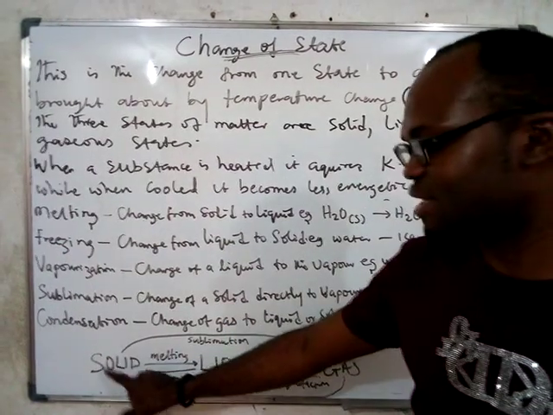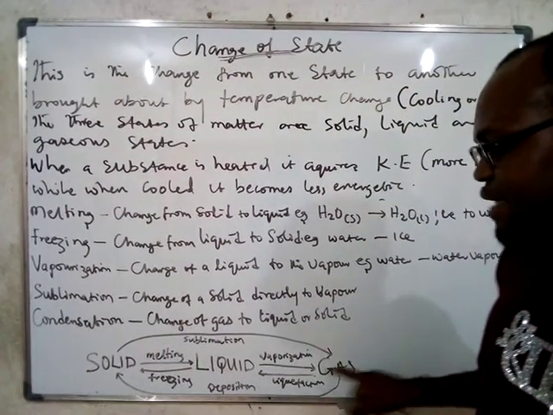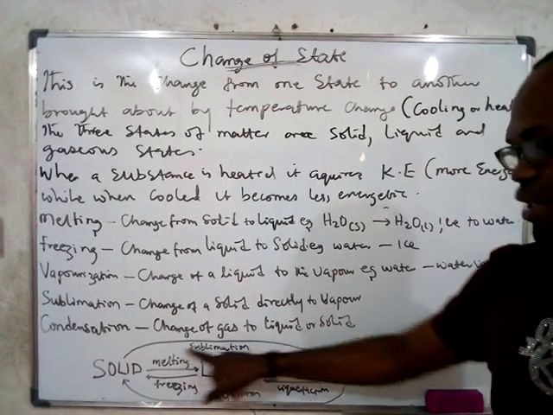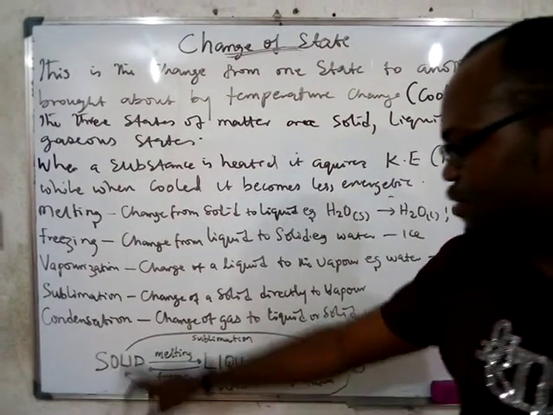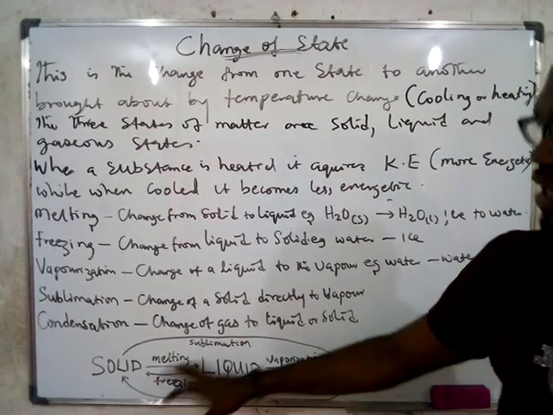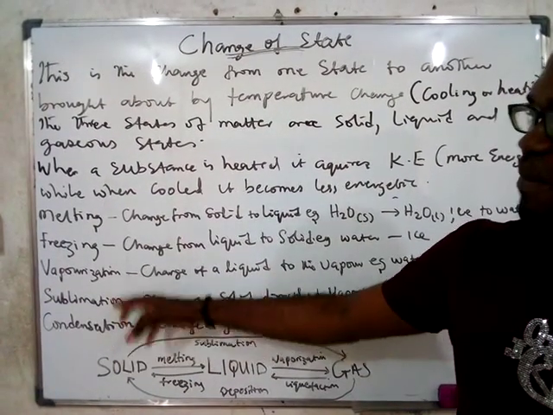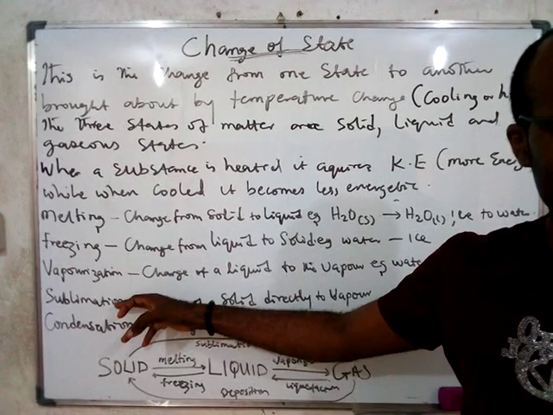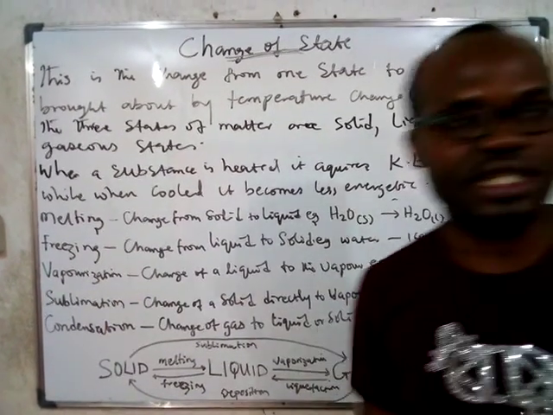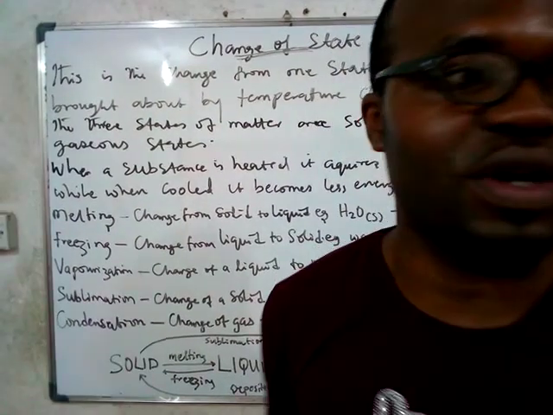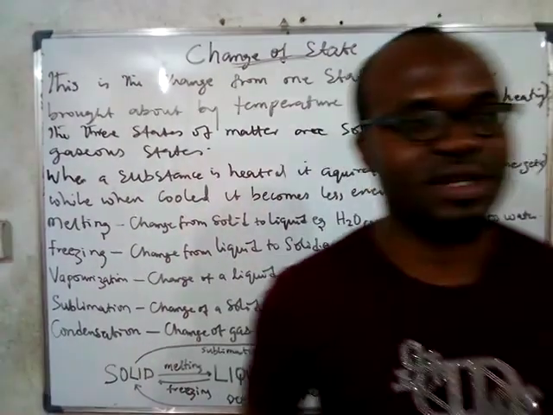If you want to change a solid directly to a gas, there's what we call sublimation. And if you want to get a gas to a solid, you do what we call deposition. So these are the various processes or actions that a substance can undergo in order for it to change its what? State. So tell me those actions.